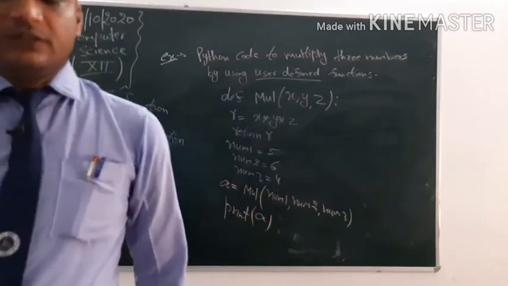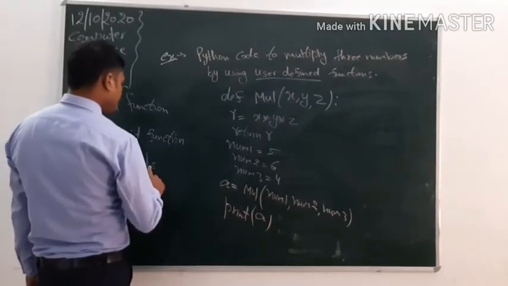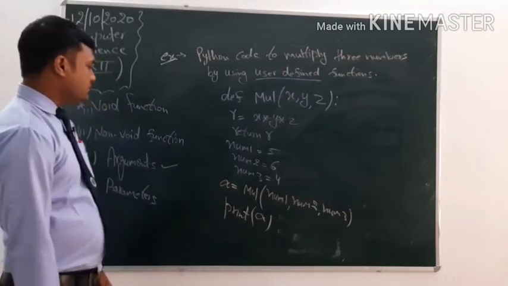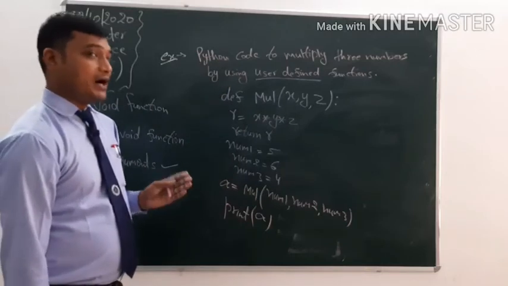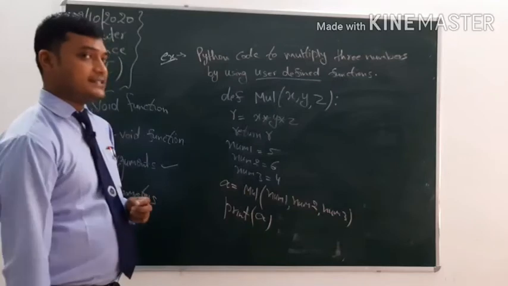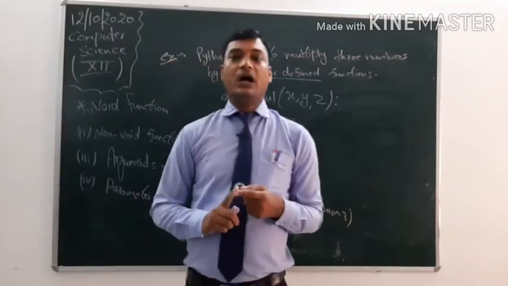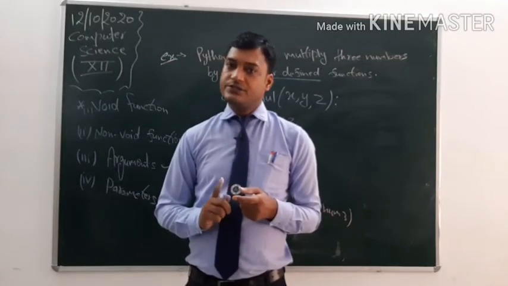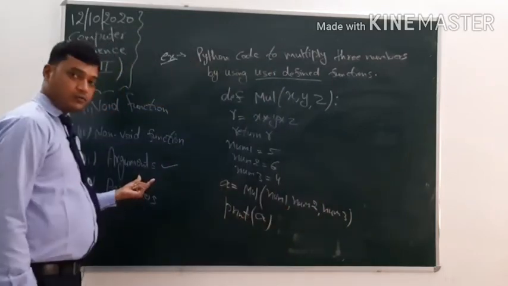Clear? Now the first one, I am going to define the arguments first. Arguments. Clear? The values which are being passed in function call statements, these values are called an argument.